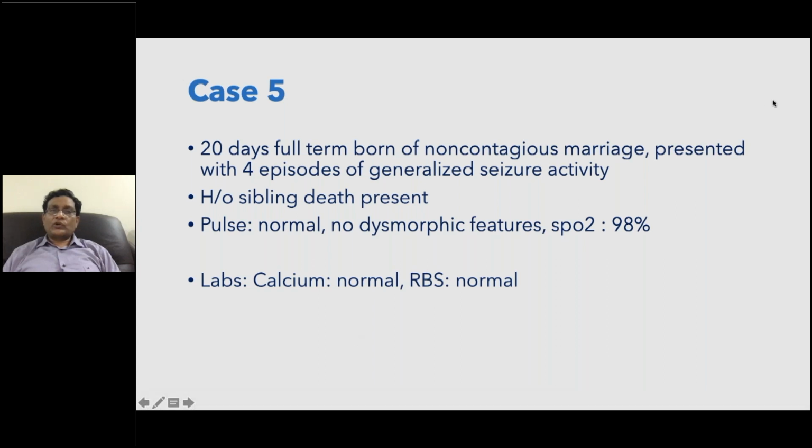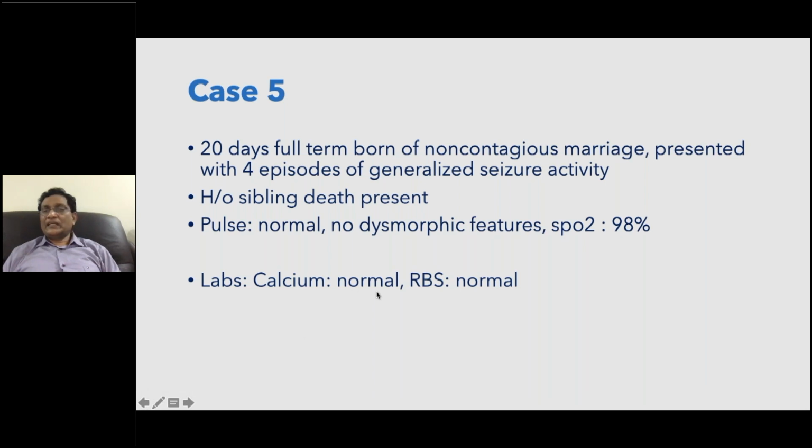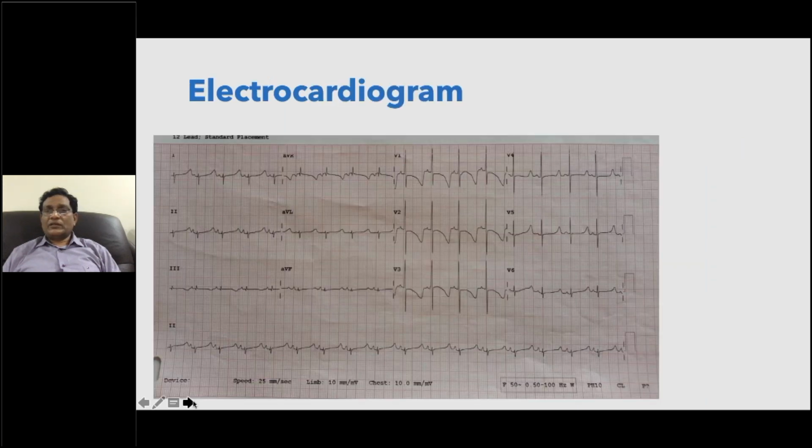This is a 20-day-old full term baby of non-consanguineous marriage, presented with 4 episodes of generalized seizure activity and a history of sibling death. They actually sent this baby for cardiac evaluation for an echocardiogram. We did not do echo, we did ECG. What is the obvious finding on the ECG? Previous sibling death. If you see this ECG, you can see the rhythm strip here.